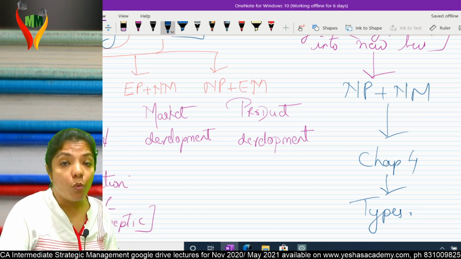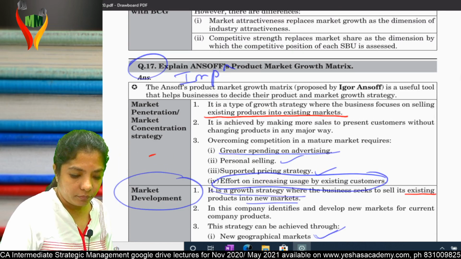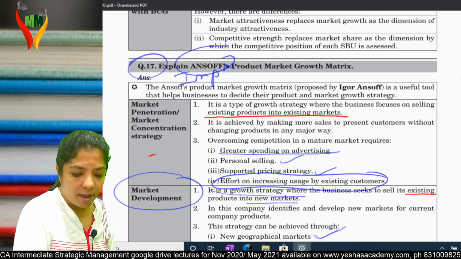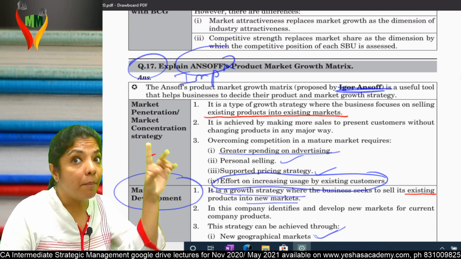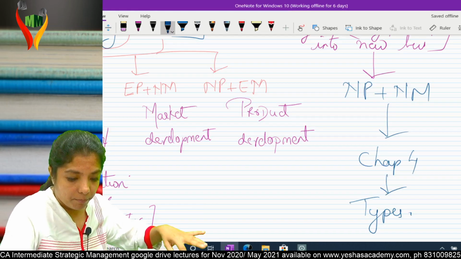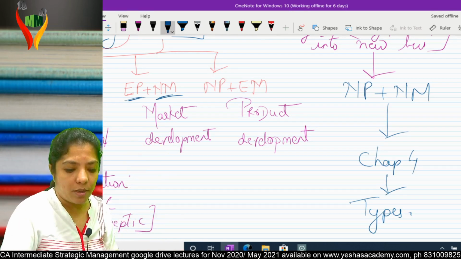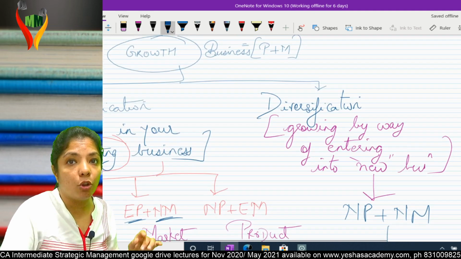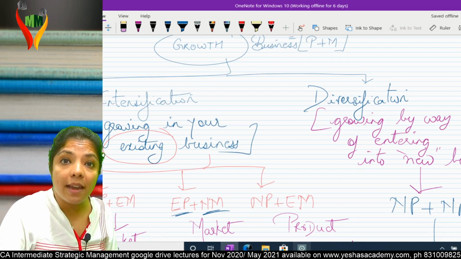Very clear. So who has explained this topic? Igor Ansoff. Igor Ansoff has given us the product-market growth matrix. Am I clear? Can I go ahead?